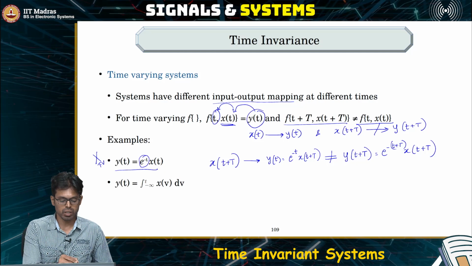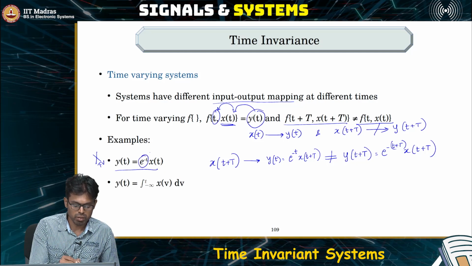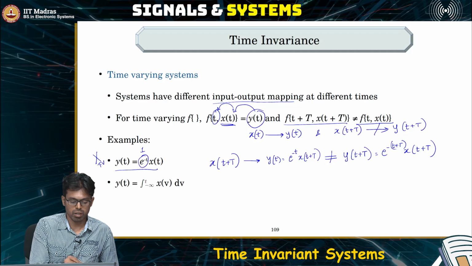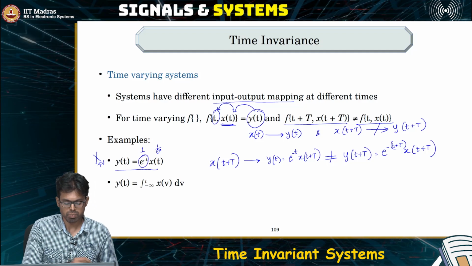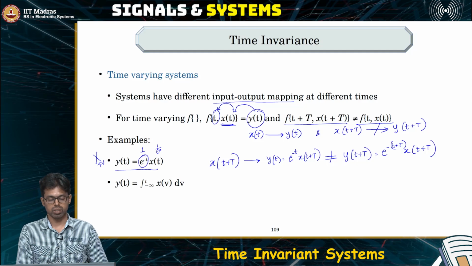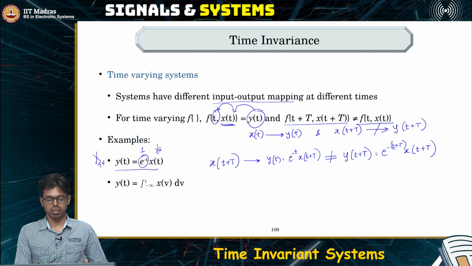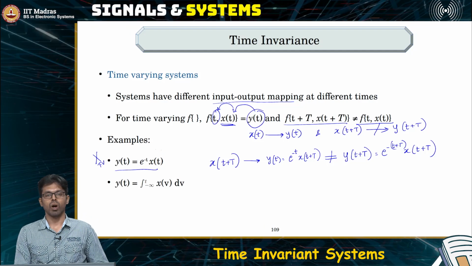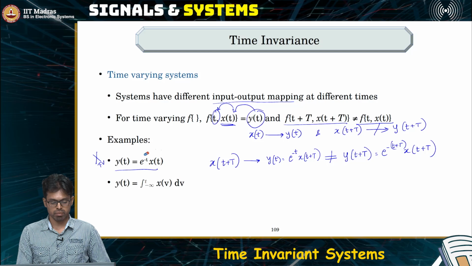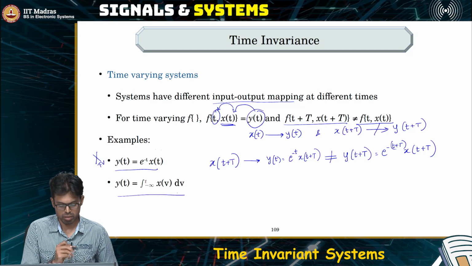So at t equal to 0, this is 1. But at t equal to, let's say, 10, this is 1 by e power 10. So depending upon what is the value of time, the scaling factor keeps changing, and hence this is not a time invariant setup. Now let's see this example.